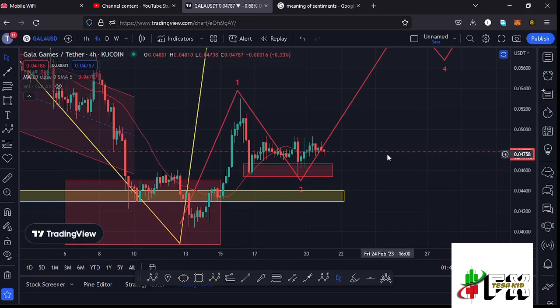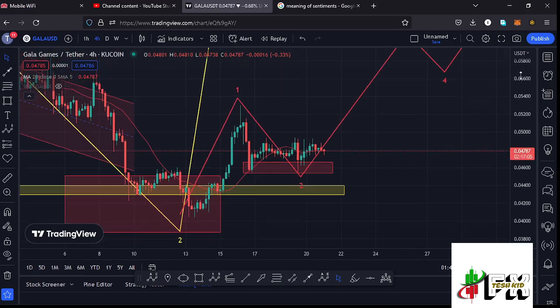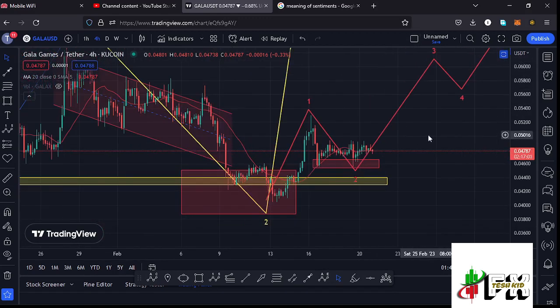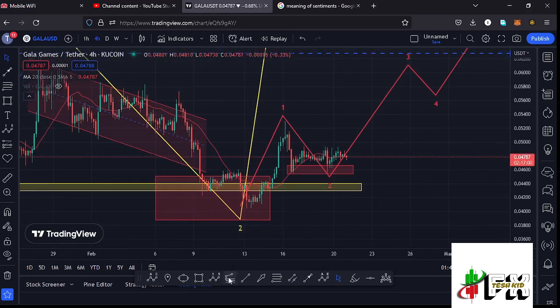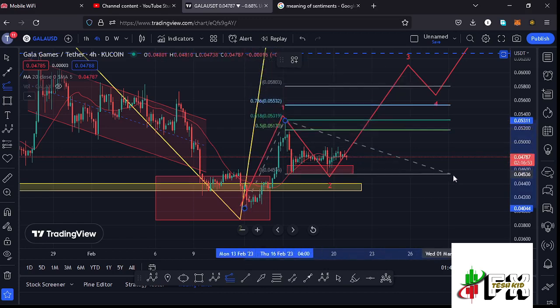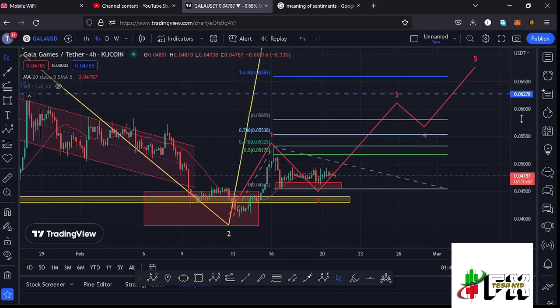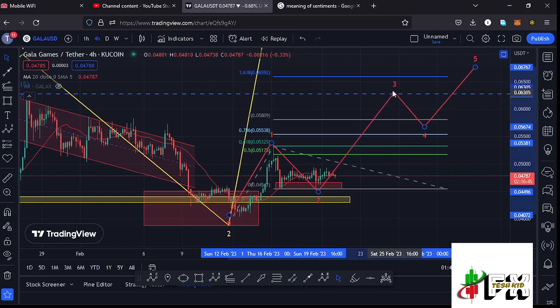And after seeing the low for that second wave, and that is after fully maximizing this red target area, I'm now expecting another massive bounce to the upside in the formation of this wave 3, and sketching out its minimum target areas by connecting the trend based Fibonacci from the low of the first wave to the high of that wave 1, then dragging the fibs to the low of the second wave. That gives me a minimum target area to the upside in the formation of that wave 3 at the fib level 1.618, and that is at around the